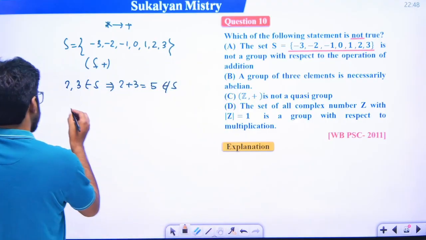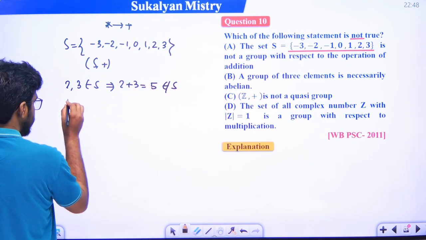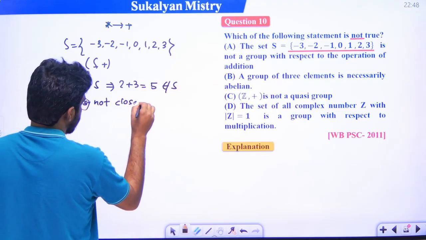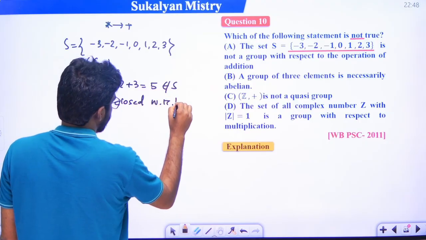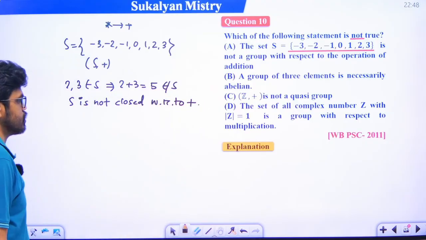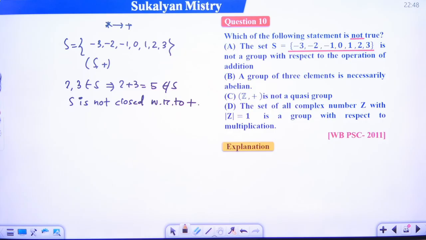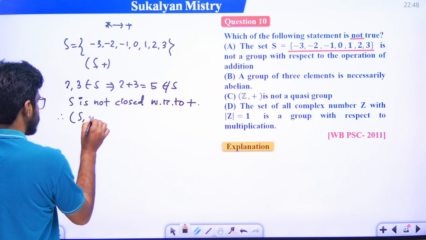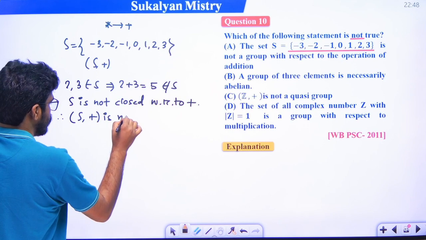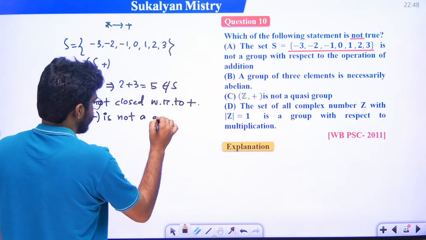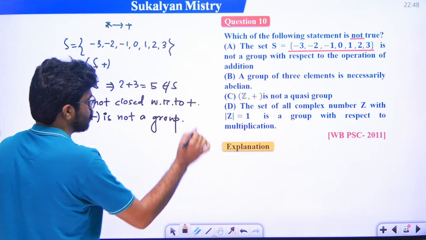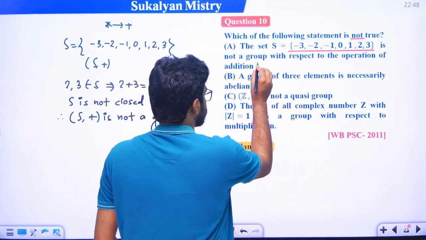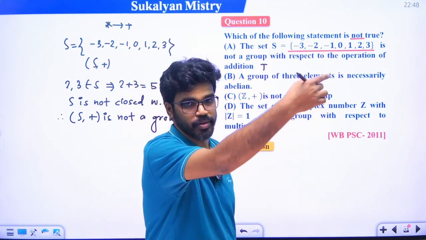So we conclude that S is not closed with respect to the binary operation addition. That is, closure property is not satisfied, right? So that's why this is not a group. So we conclude that S comma plus is not a group. Getting my point? ঠিক আছে, so option A is this. So this is the true statement. We have to find the false statement, which is not true.